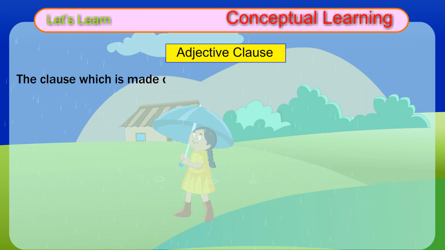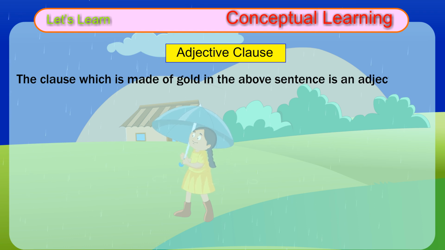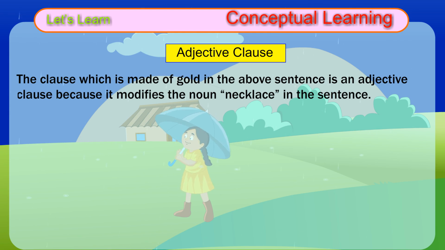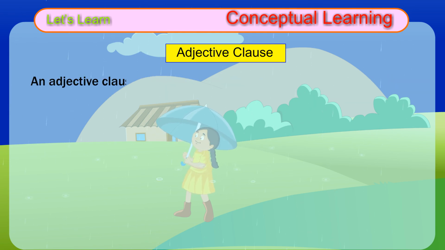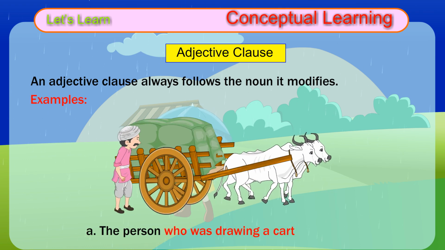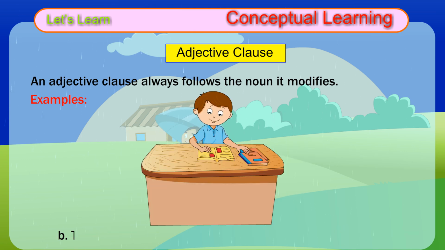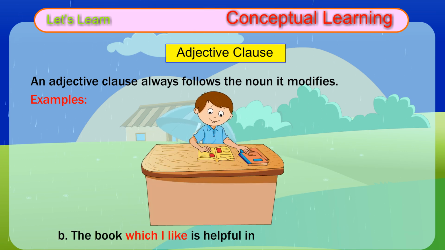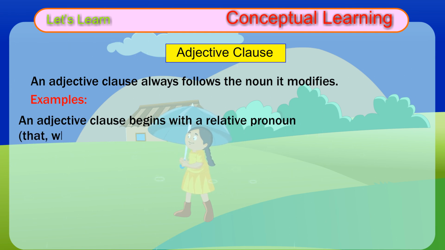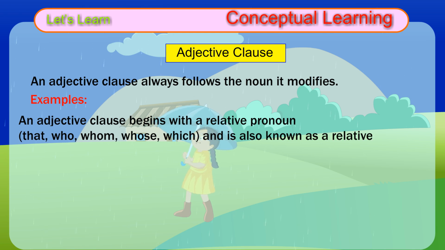The clause which is made of gold in the above sentence is an adjective clause because it modifies the noun necklace in the sentence. An adjective clause always follows the noun it modifies. Examples: A. The person who was drawing a cart needed help. B. The book which I like is helpful in preparation for the test. An adjective clause begins with a relative pronoun: that, who, whom, whose, which, and is also known as a relative clause.